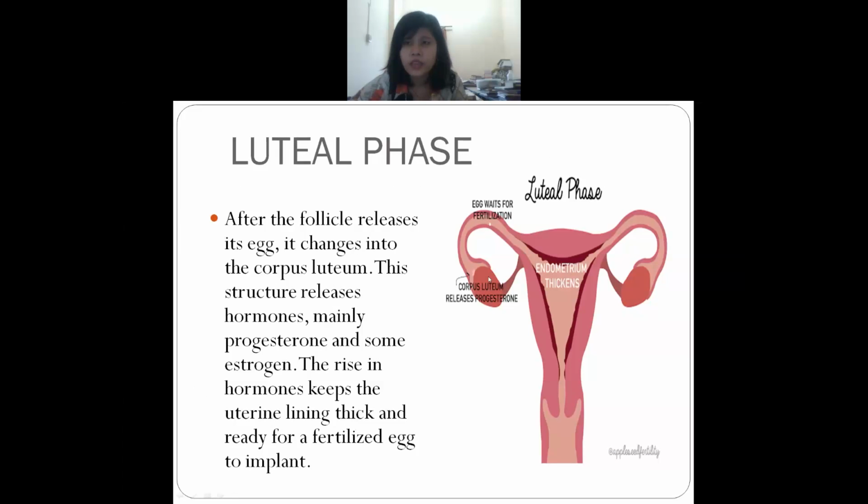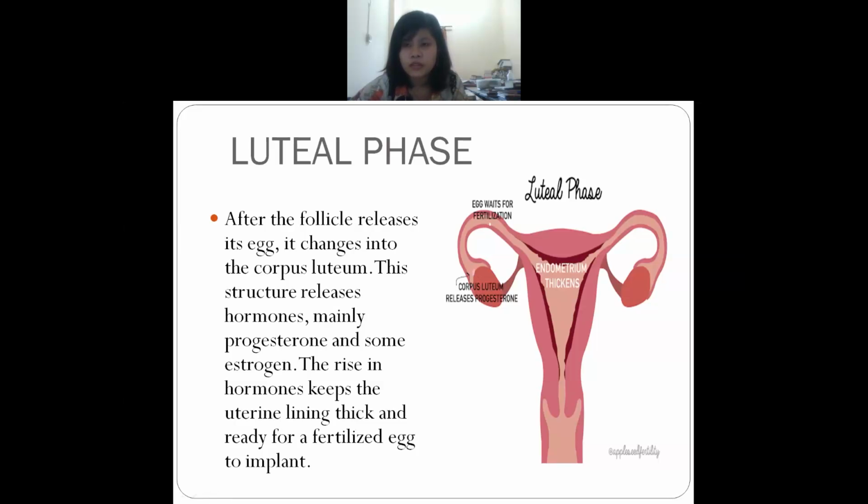So after the follicle releases its egg, it will change into corpus luteum. Listen, this will now change into corpus luteum. And this structure releases hormones, mainly what? What is the name of the hormone? Progesterone. This corpus luteum will release a hormone known as progesterone, and also some estrogen.